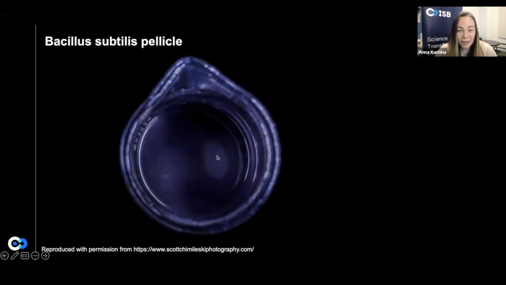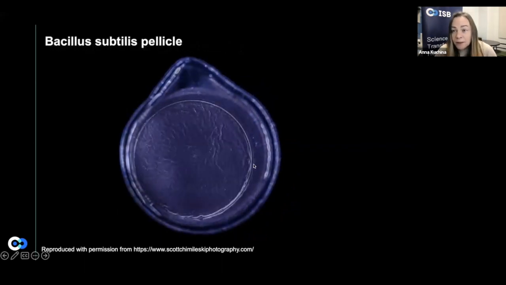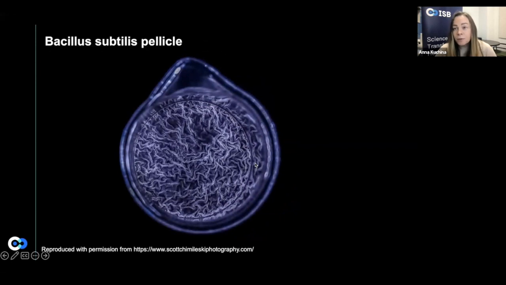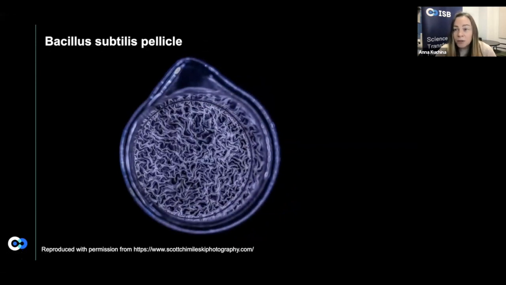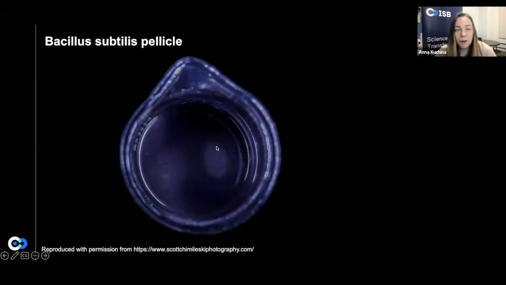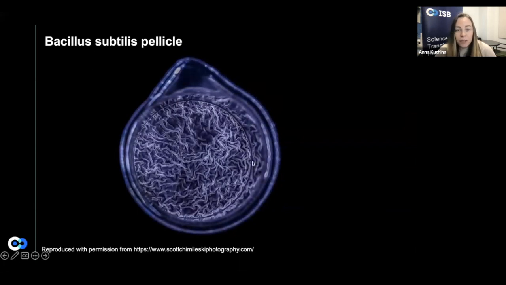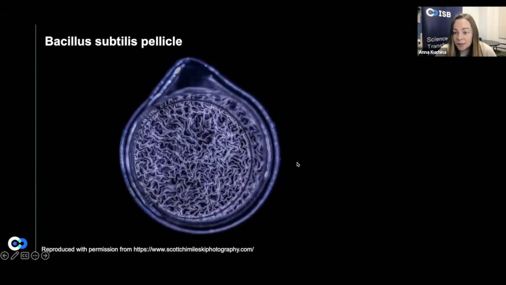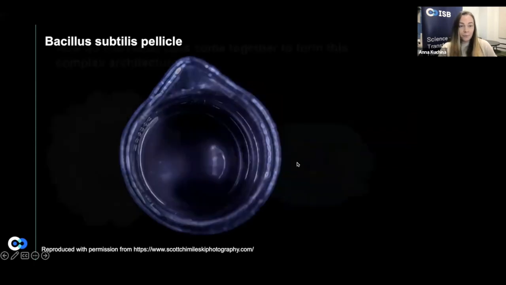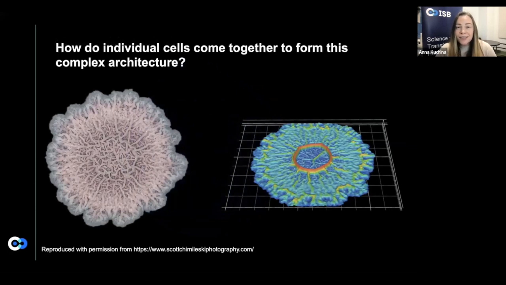Similarly, in an example of pellicle, which is a biofilm that forms on the interface of water and air, we see this interesting wrinkly structure formed by another species of microbe, Bacillus subtilis, which I'm actually mostly studying in the lab right now. So how do individual cells come together to form this complex architecture? And how can this be connected to the biofilm resilience?